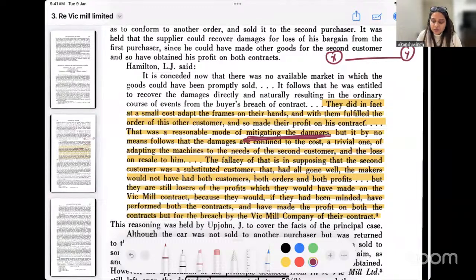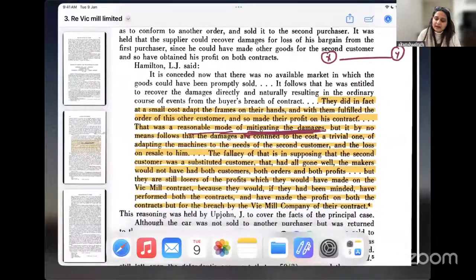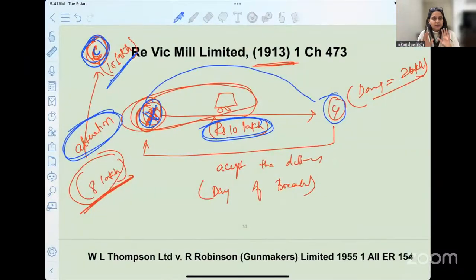So X was following a reasonable mode of mitigating the damages. But it by no means follows that the damages are confined to the trivial cost of adapting the machine to the need of the second customer. That does not mean Y can come and say, you want damages, I will pay you for the alteration that you did, but I am not going to pay you anything extra.